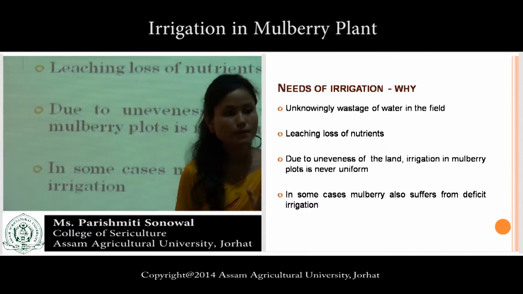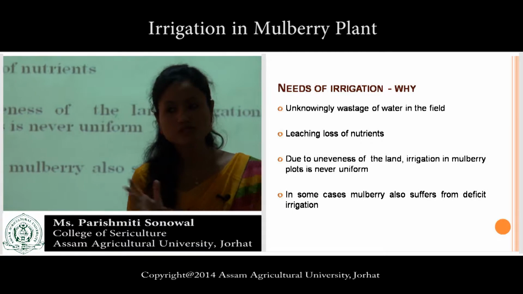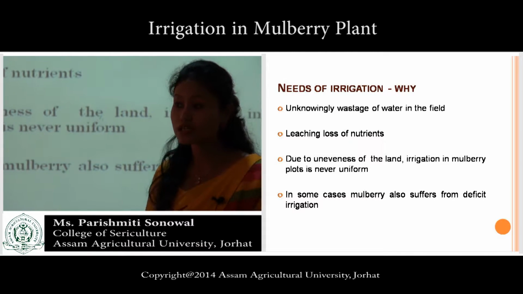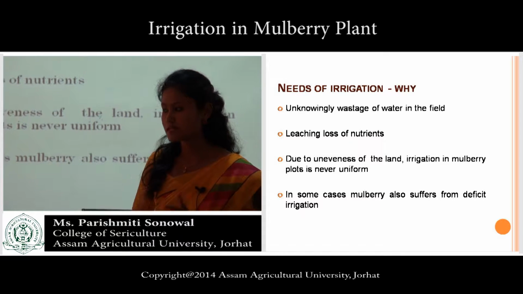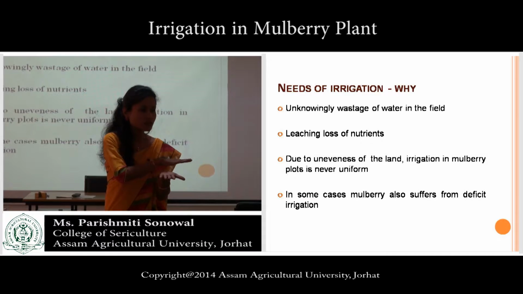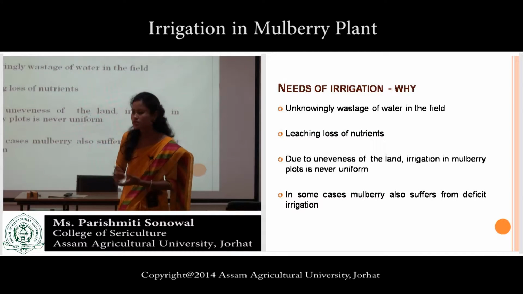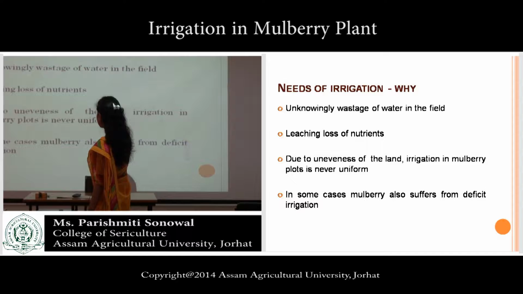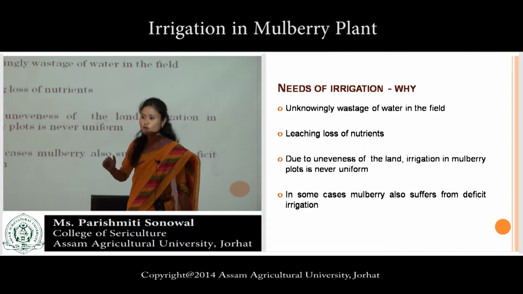And secondly, mulberry plant in most places is grown in undulating land. Undulating land means up and down, slope, the land is not flat. So, due to unevenness of the land, irrigation in mulberry plot is never uniform.